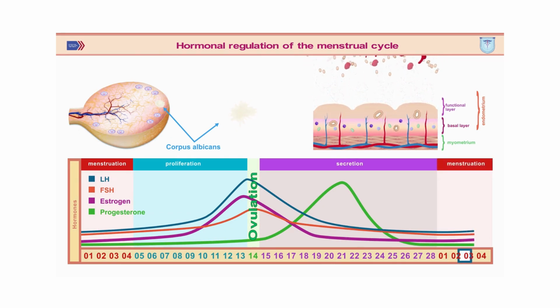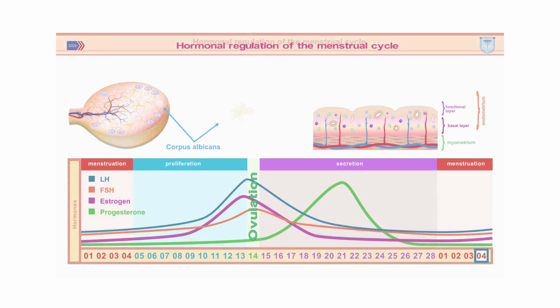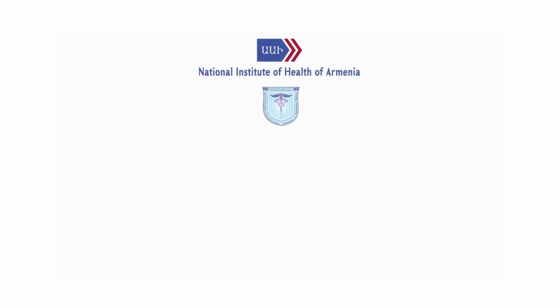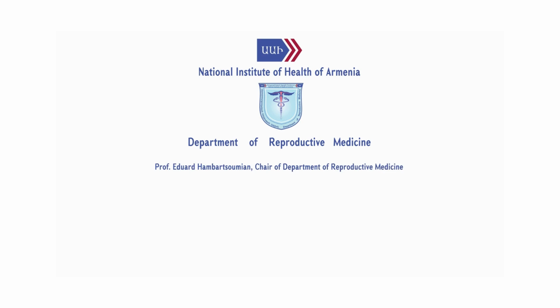A decrease in the level of E2 estrogens and progesterone in the ovaries leads to activation of the hypothalamus and pituitary gland, and an increase in the secretion of gonadotropin hormones, FSH and LH. After that, the cyclical changes resume again.